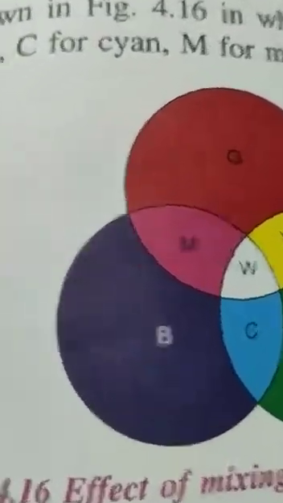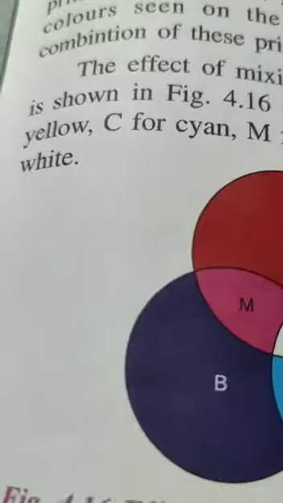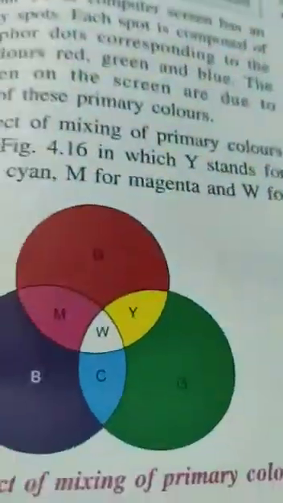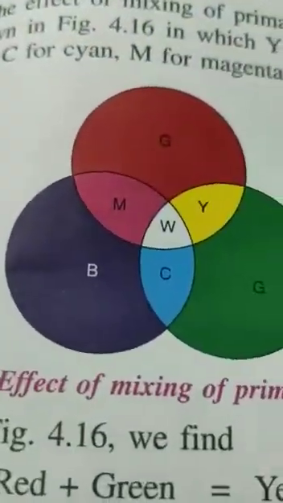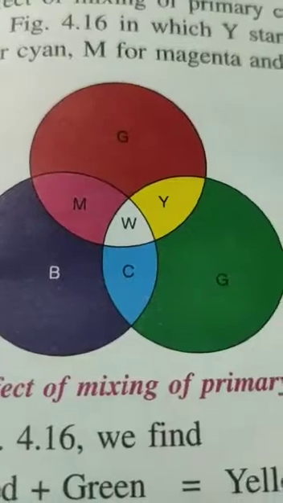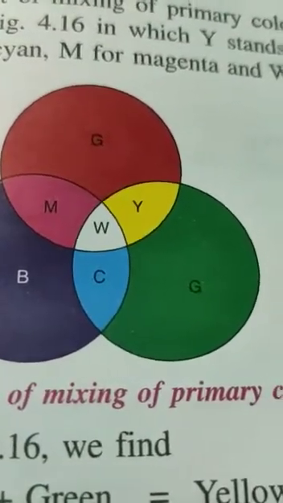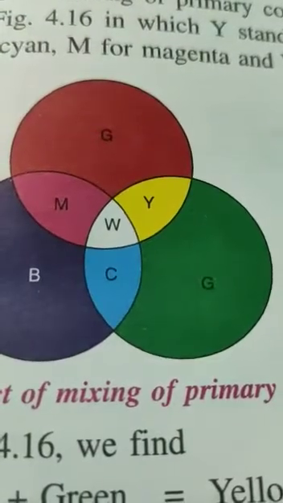Subtraction of color means, in the previous activity we observed that a normal flashlight giving somehow yellow or white light starts giving red light.